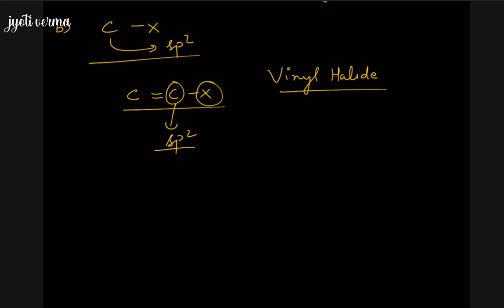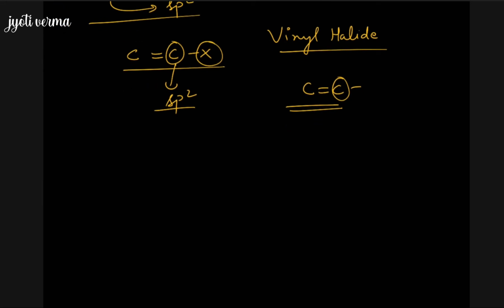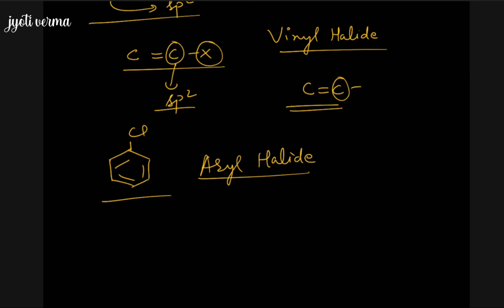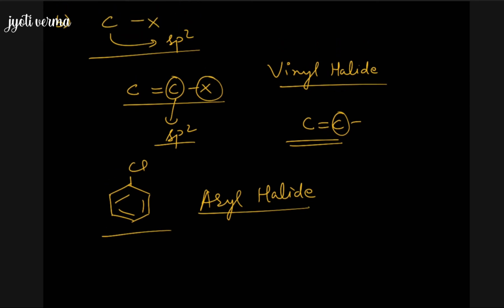So what is a vinyl group? This group is called a vinyl group. So here you can see that if the halogen is bonded to this carbon which is sp2 hybridized, then we call it a vinyl halide. Now there is another possibility where the halogen atom is bonded to a sp2 hybridized carbon. We know very well that in the benzene ring all 6 carbons are sp2 hybridized. So if halogen is present on any of these carbons, we call it an aryl halide. So this also comes under the category where the halogen atom is bonded to a carbon which is sp2 hybridized.